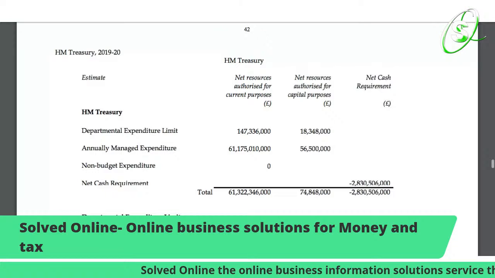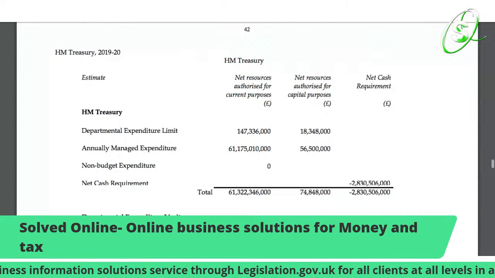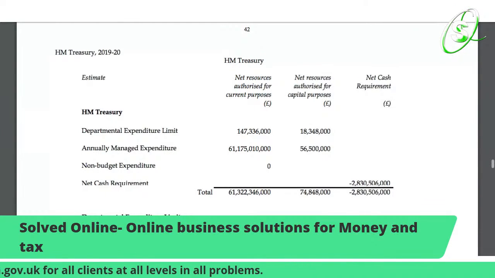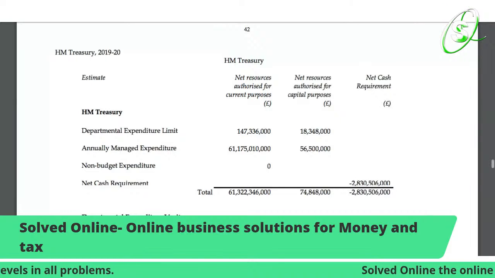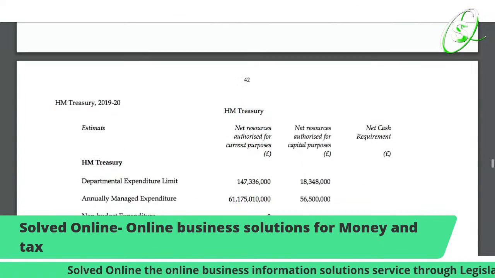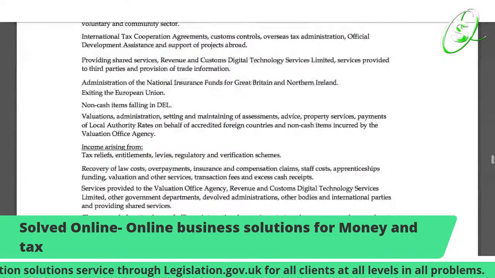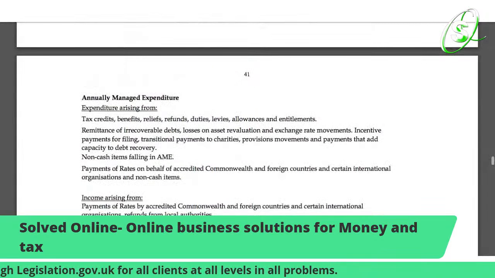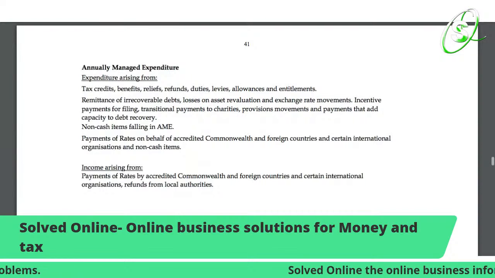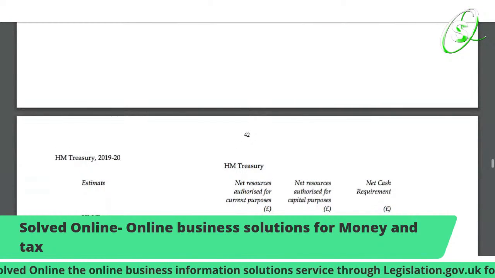Because when it comes to legislation.gov.uk, you have to be able to read it just like how Parliament reads it, so you know exactly what is being put forward. As you can see, it's all there. This document is called the Supply and Appropriation (Anticipation and Adjustments) Act 2020, and this is the most recent one there is. All the dates are backed up, so there's one for the previous date, but today is the most present date.